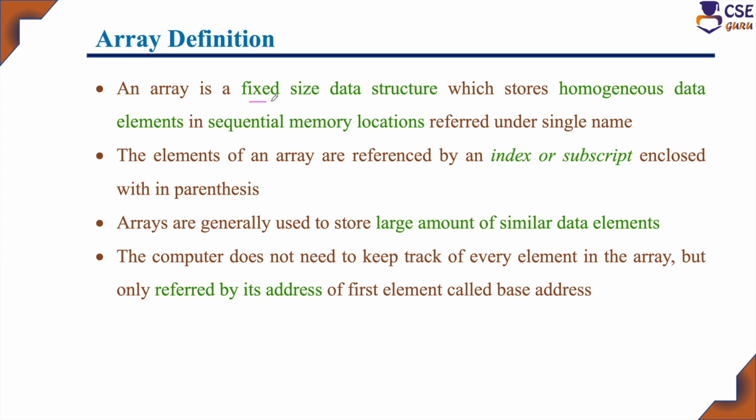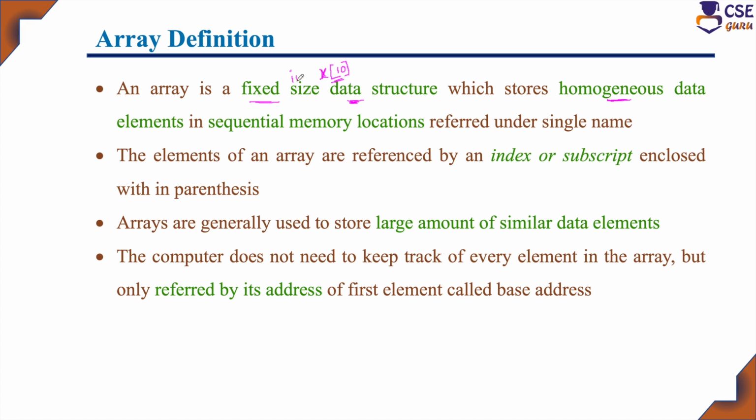Array is a fixed size data structure. Meaning, for example, if X is an array, here you have to specify the size of the array. If I have specified X of 10, this is fixed. You cannot increase the size during execution. So, during declaration, whatever size you have specified is fixed. Array is a fixed size data structure which stores homogeneous data elements.